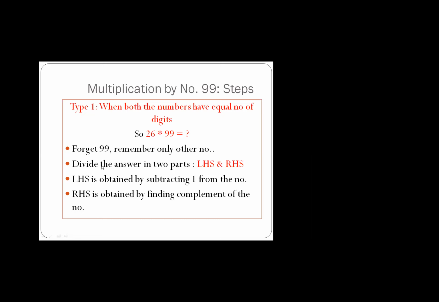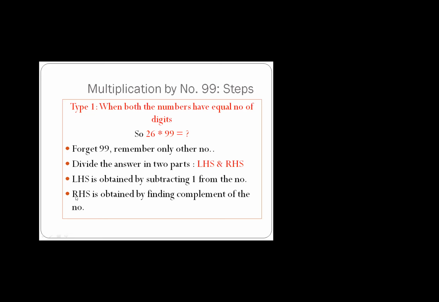Now, the answer will have two parts. First, understand the steps, then I will explain with an example. So the answer has two parts: the first part is the left hand side, the other part is the right hand side. This is step number 2. Now, how to obtain the left hand side and how to obtain the right hand side?